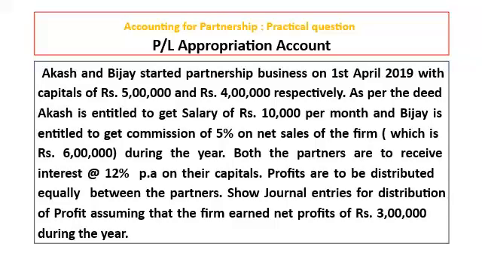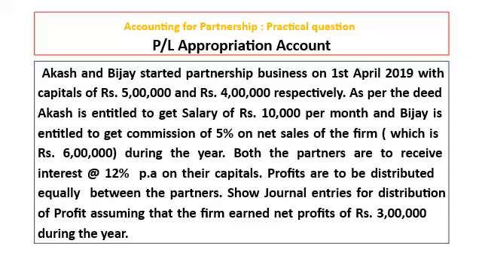Akash and Vijay started partnership business on 1st April 2019 with capitals of rupees 5 lakh and rupees 4 lakh respectively. As per the deed, Akash is entitled to get salary of rupees 10,000 per month and Vijay is entitled to get commission of 5% on net sales of the firm, which is rupees 6 lakh.